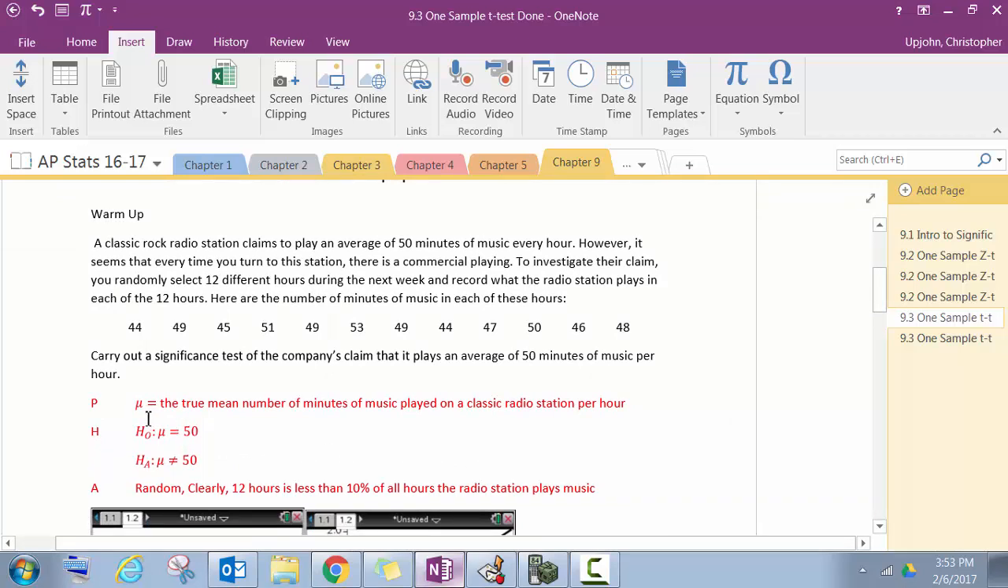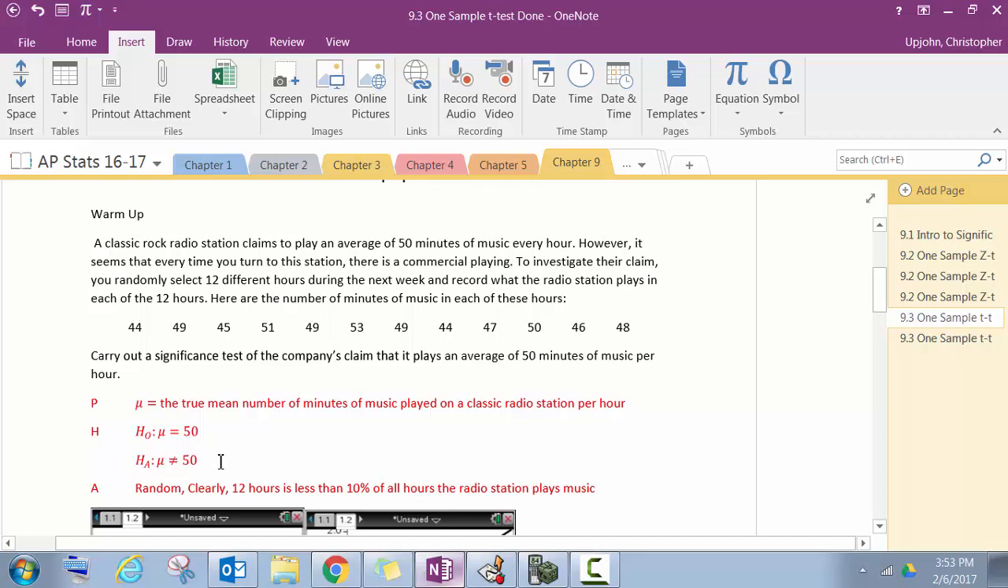So P, the parameter, is mu, because we're talking about mean, the true mean number of minutes of music played on a classic rock radio station per hour. It's very specific, but that's what it has to be. Our null is that mu equals 50, because that's what the radio station claims, and it's always an equality. And we're saying it's different. We're not saying that it's more or less, it's just different. So it's not equal to.